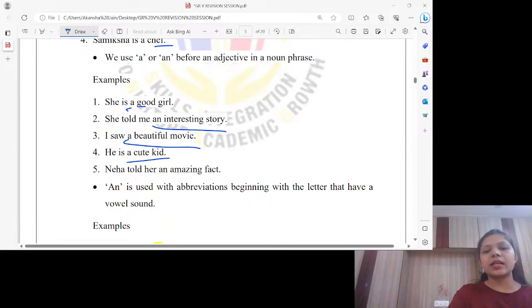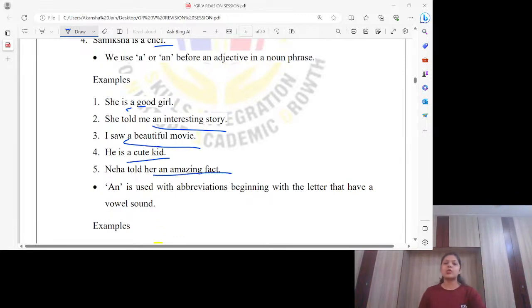A cute kid. An amazing fact. So what is a cute kid? Cute is adjective again. Kid is noun. Amazing is adjective. Fact is noun.